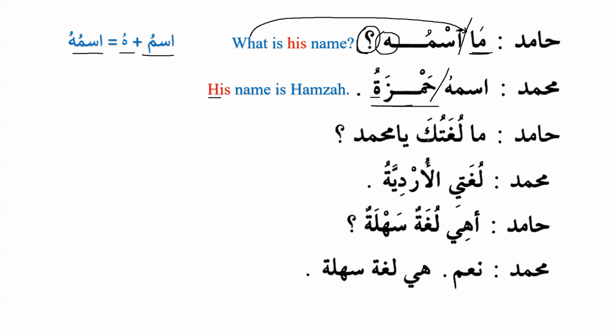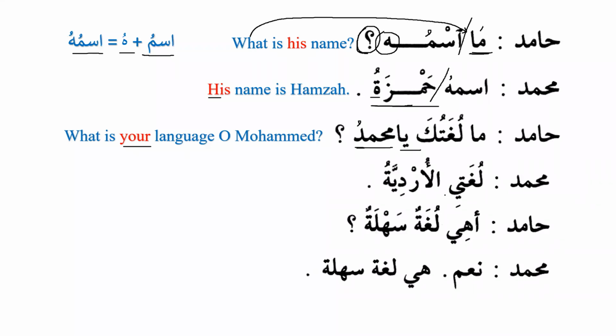Hamidun: Ma lughatuka ya Muhammadu? Ya Muhammadu, as we know that after ya, the singular noun does not take tanween. So we will say, Ma lughatuka ya Muhammadu. What is your language, O Muhammad? Basically, it means which language do you speak? But I believe that we should translate it as it is so that we get used to it. What is your language, O Muhammad? And we know that ka means your, and it is used for singular masculine.